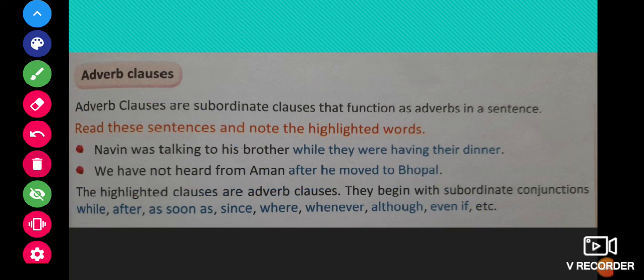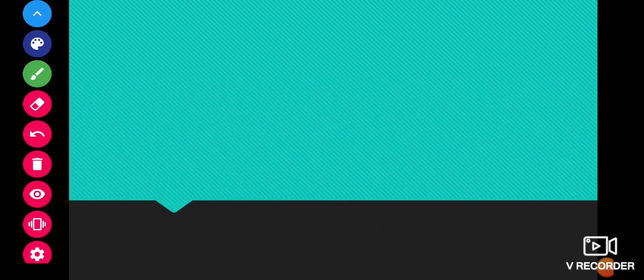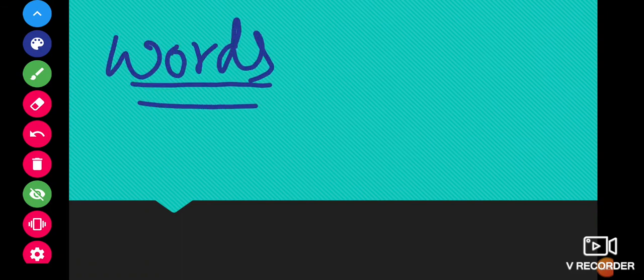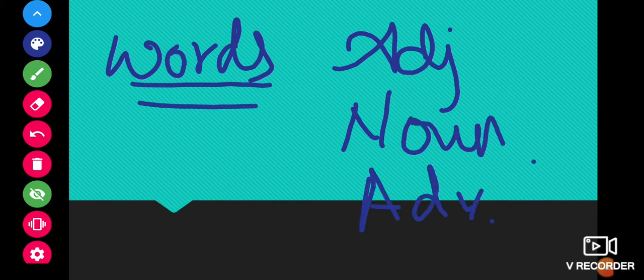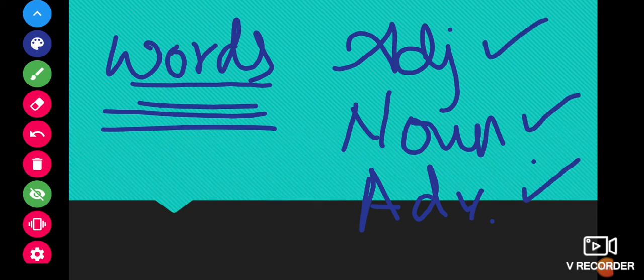Okay, so that's all for today's class. What you have to remember is the words from which each of the clauses starts, from which adjective clause, noun clause or adverb clause starts. If you remember all those starting words, then telling the difference between these three clauses will be very easy for you.